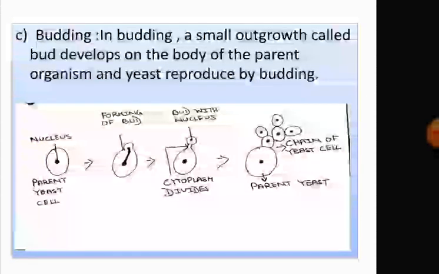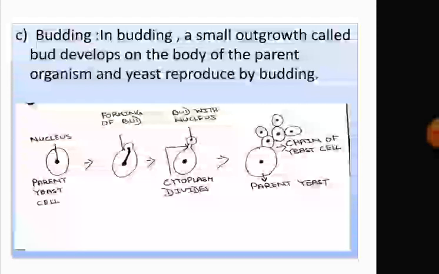Budding. In budding, a small outgrowth called a bud develops on the body of the parent organism. At first, the nucleus divides into two. One nucleus migrates into the bud.